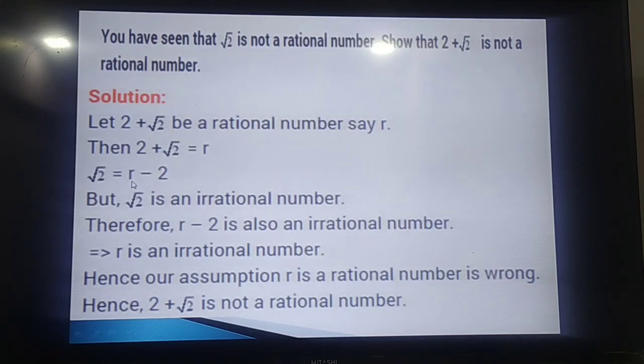You know that r is rational and 2 is rational, so one side of this equation, r minus 2, becomes rational, and root 2 is irrational. These can be equal if and only if r is irrational, but we have already taken r as rational.